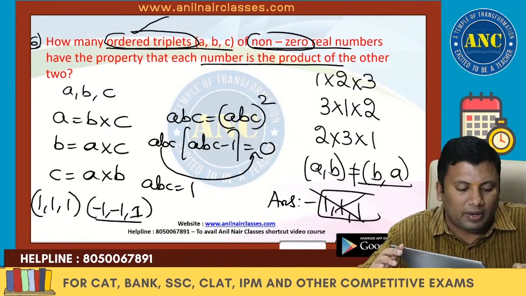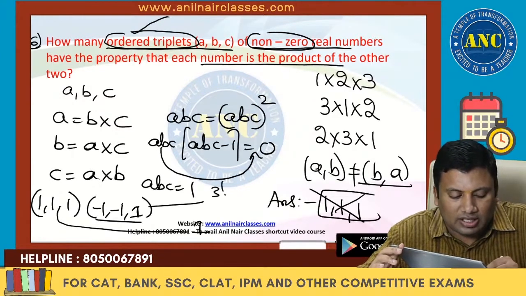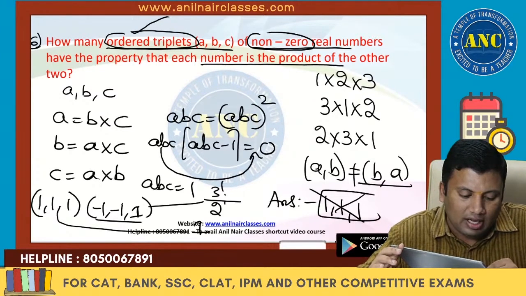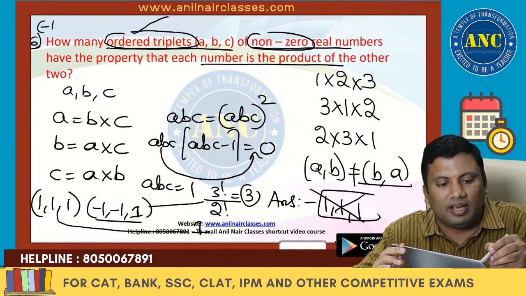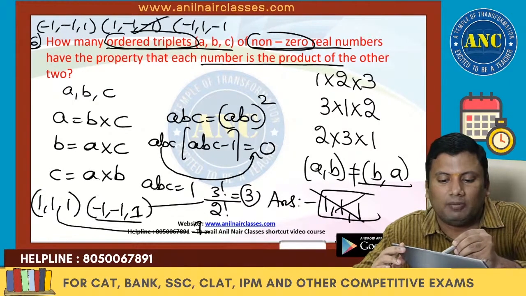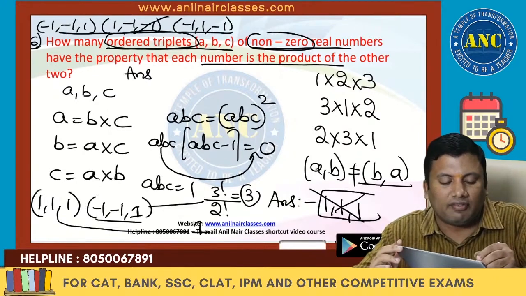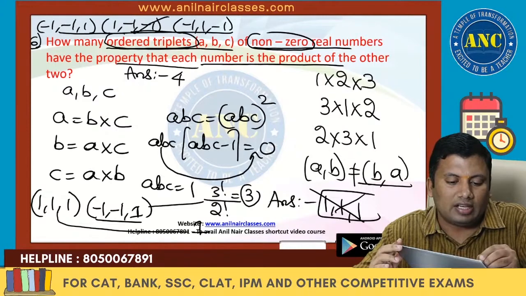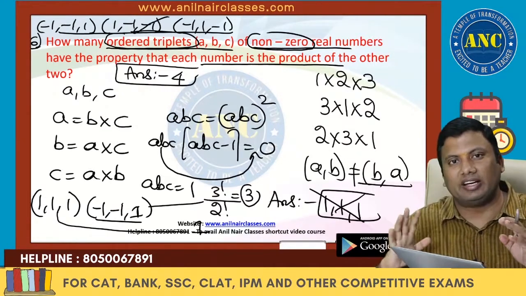And it is given that it is an ordered triplet. For 1, 1, 1, there is one way. Minus 1 appearing 2 times, there are 3 ways. What are those 3 ways? First 2 can be negative, second 2 can be negative, first and third can be negative. Are you all with me? So 3 plus 1. The answer for this question is 4. I hope the idea is clear.